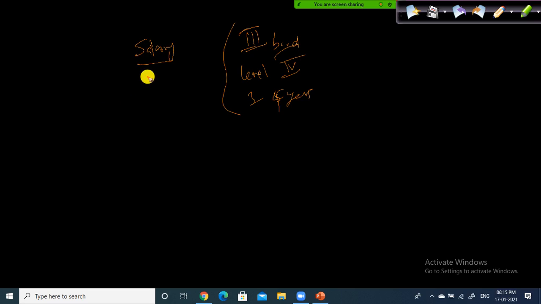Their salaries are something like 40,000, and another guy's salary is 45,000 and 42,000, and another guy's salary is 43,000, and some guy's salary is somewhat like this. Let's say you work for Infosys.